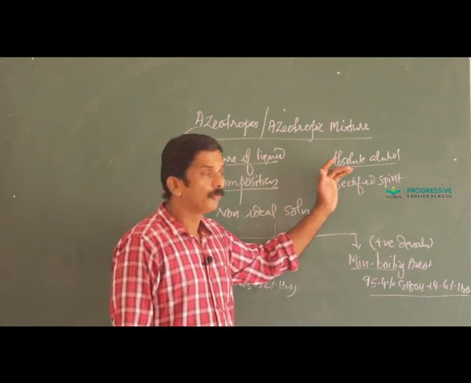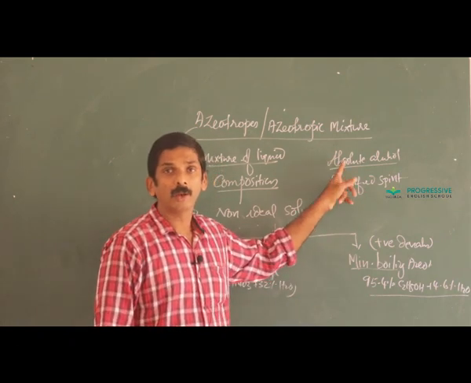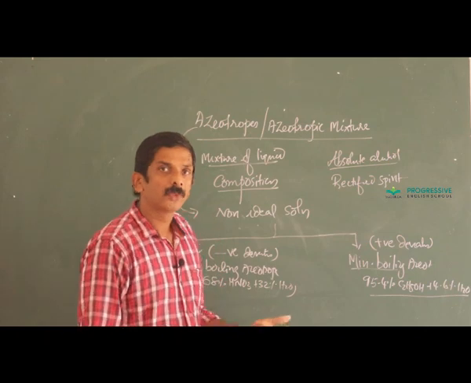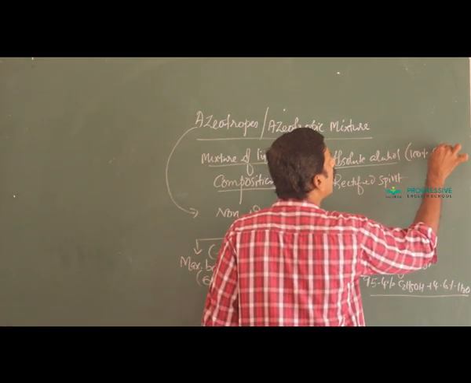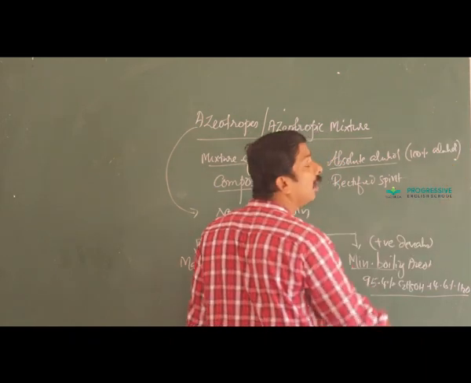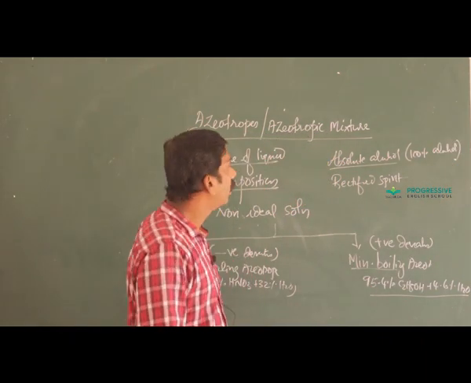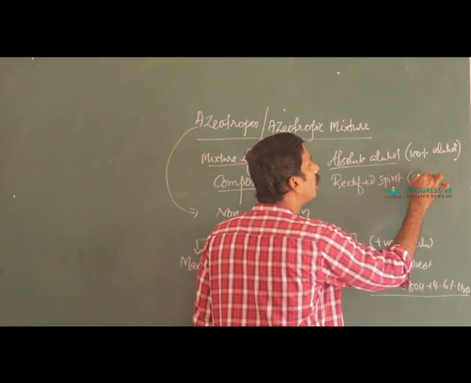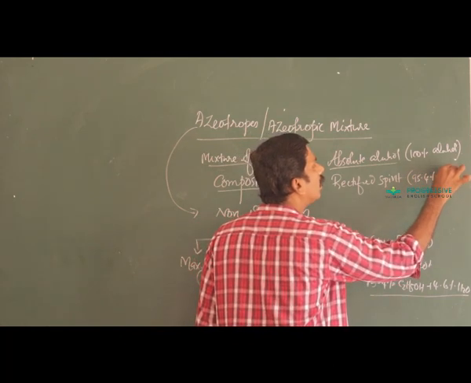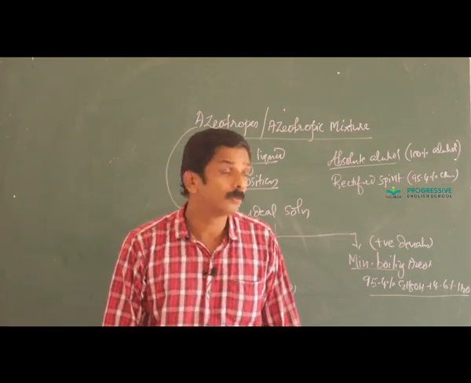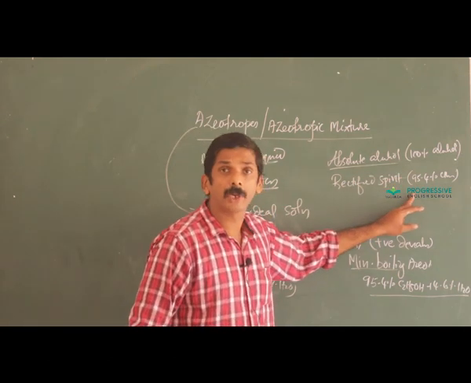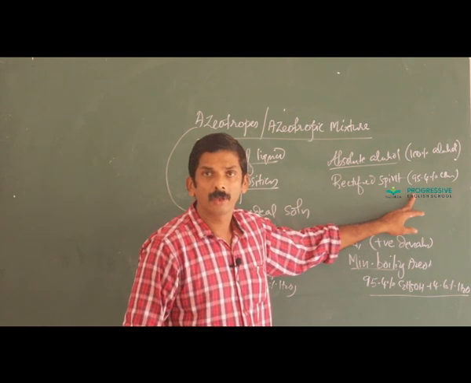Before that, you should know what is meant by absolute alcohol as well as rectified spirit. Absolute alcohol means 100% alcohol. 95.4% ethanol is called rectified spirit. Can we get absolute alcohol from rectified spirit by simple distillation?